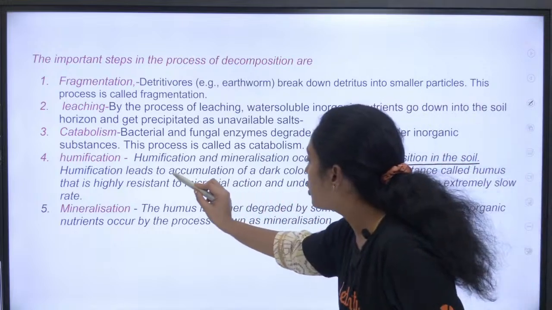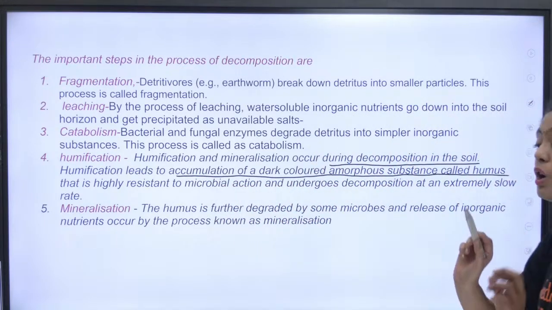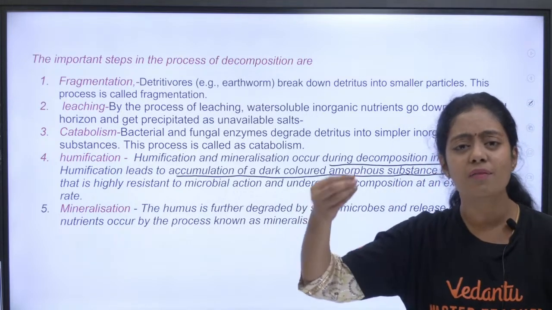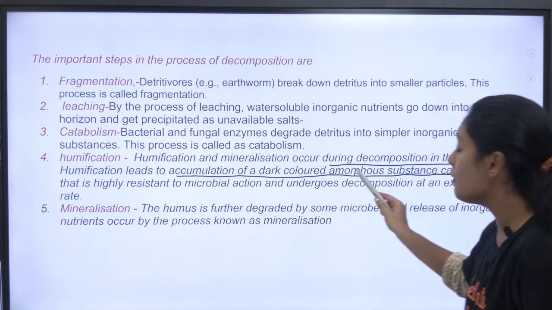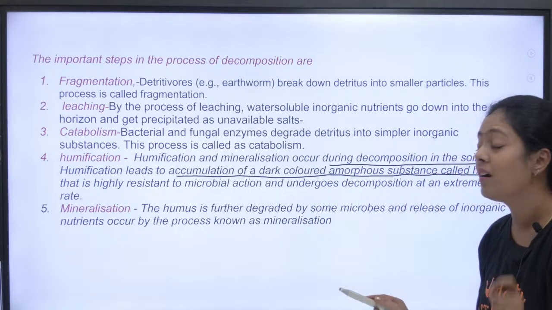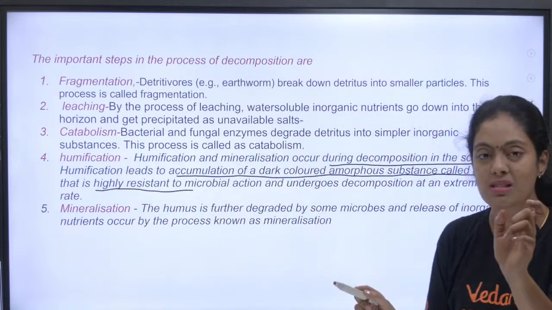It leads to the accumulation of a dark colored amorphous substance called humus. It is dark colored, amorphous. I think all of you know amorphous and crystalline. Amorphous means powder-like, right? So it will be like a powder-like structure. It is very, very darkly colored. It is highly resistant. All these words are key terms, pasangla.